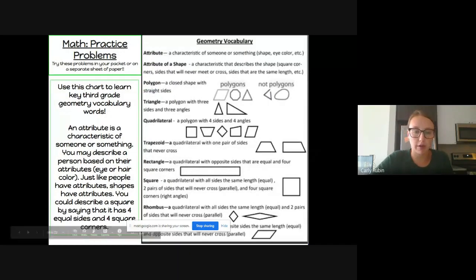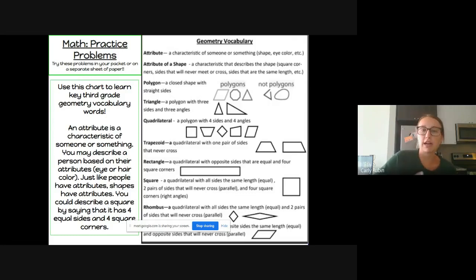So when we're talking about shapes, we describe them with attributes or characteristics. So an attribute is a characteristic of someone or something. So when you're talking about an attribute of another person, you might use their eye color because that describes what part of them looks like. Like I have green eyes. That's an attribute that I have.